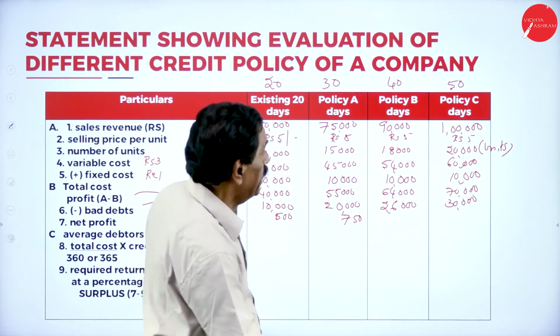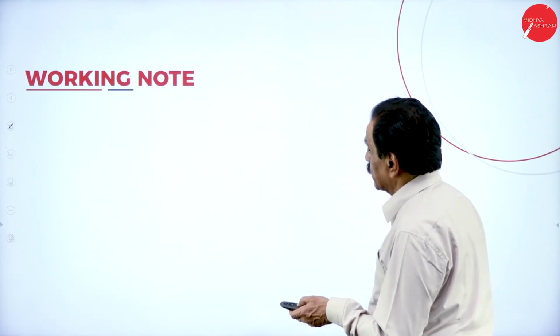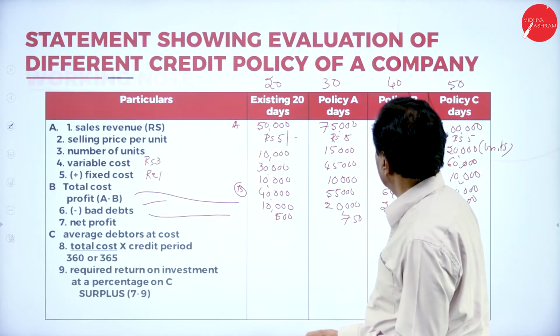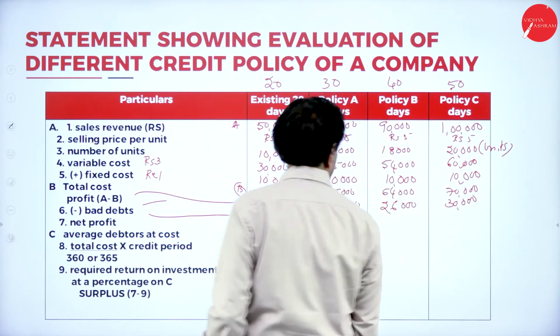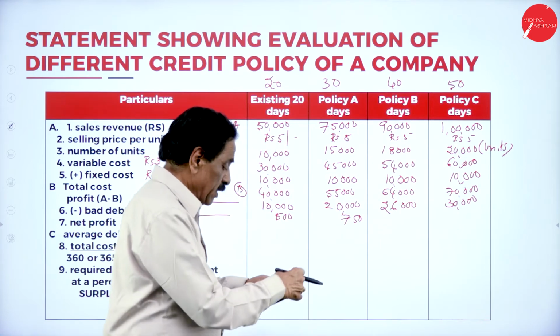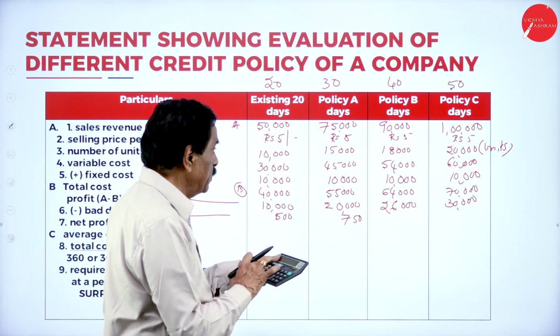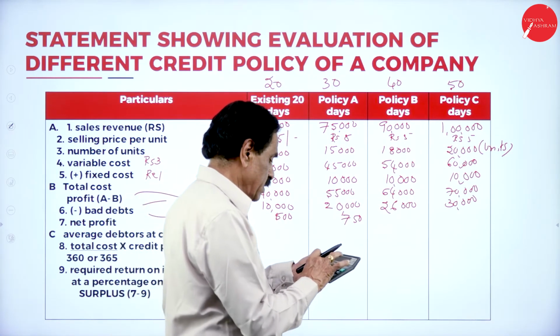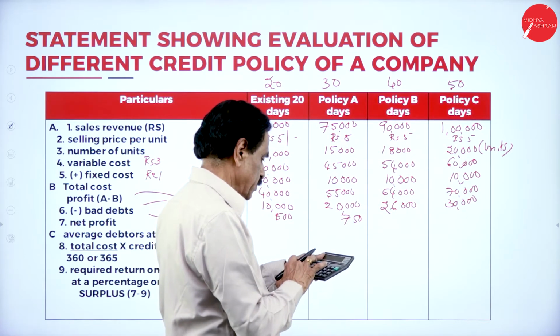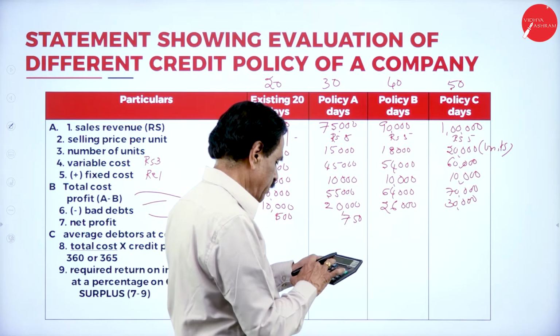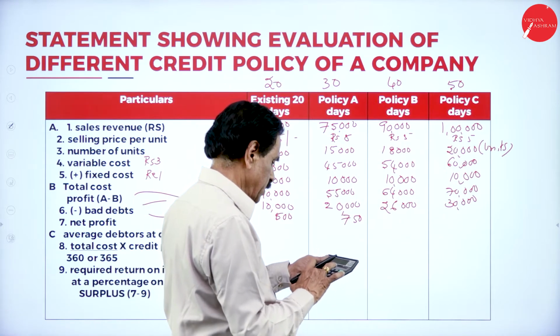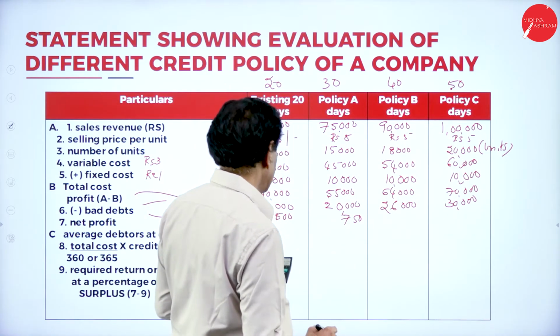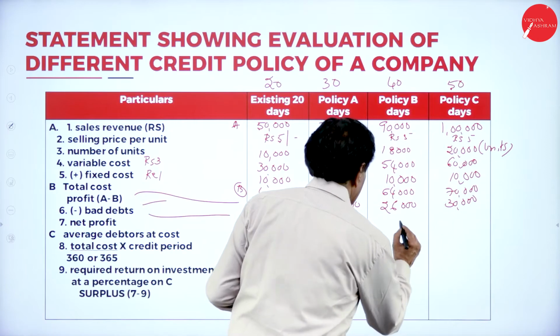Then policy B, you got 2%. 2% of 90,000 into 2 divided by 100, 1,800.